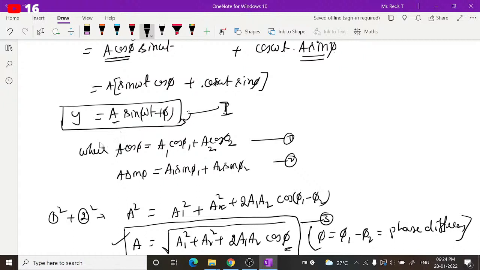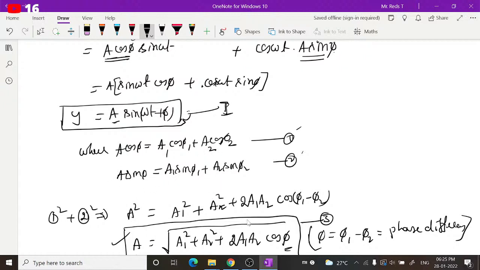For the amplitude of the resulting wave, you have to square and add these two equations. So equation 1 squared plus equation 2 squared gives a squared cos squared phi plus a squared sin squared phi. As a squared is common, if you take it out, sin squared phi plus cos squared phi gives 1. I have skipped that step here. So you get a squared into 1, that is, a squared is equal to these terms.